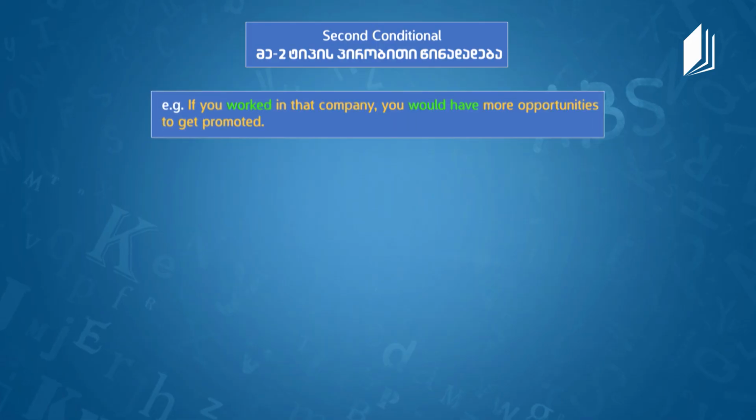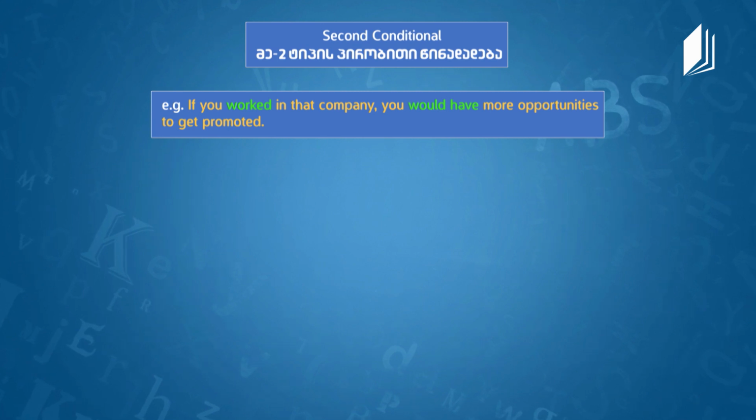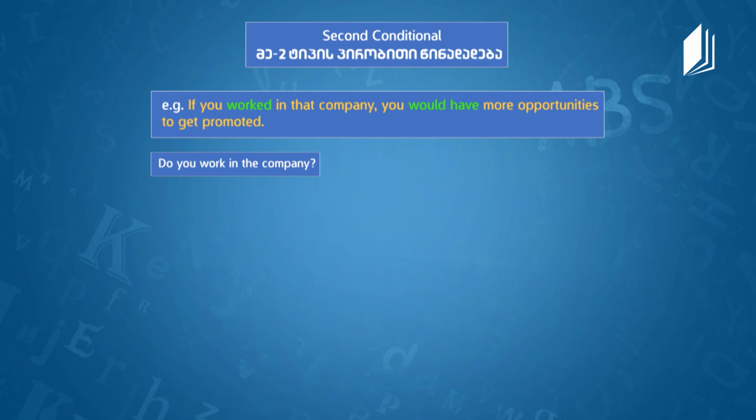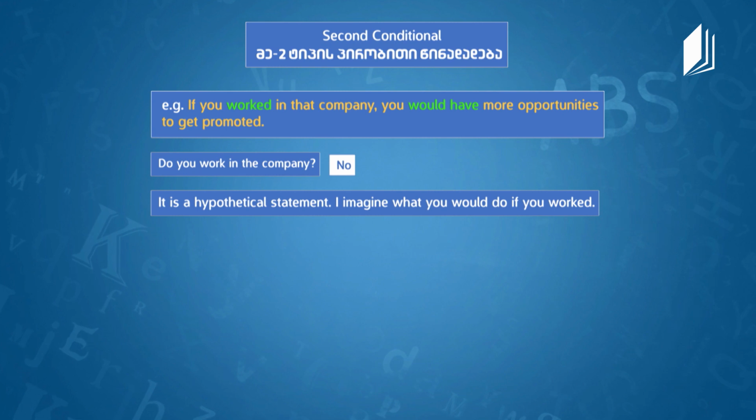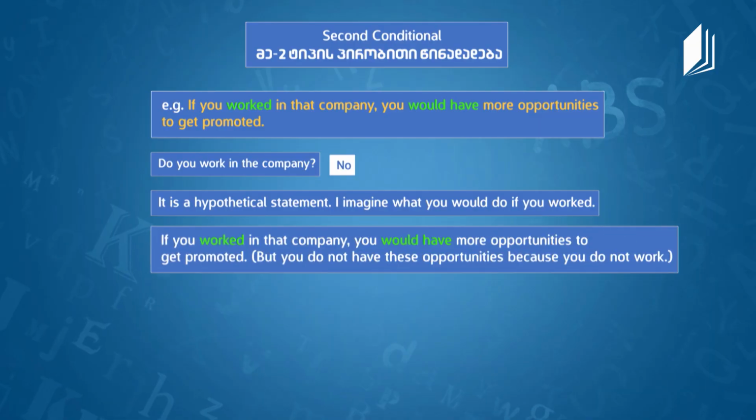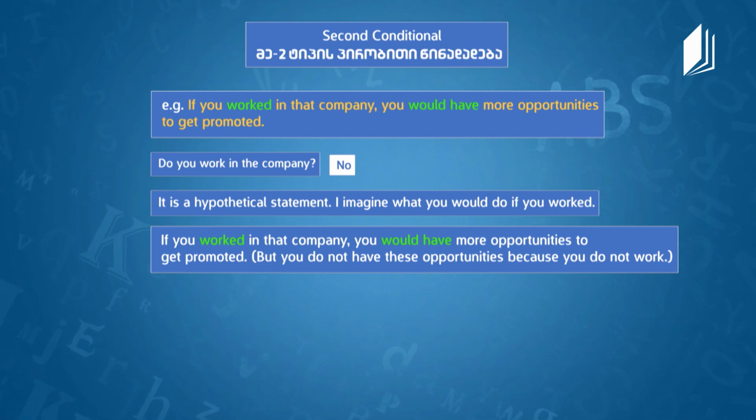If you worked in that company, you would have more opportunities to get promoted. So, do you work in that company according to the sentence? No. You don't. So it's a hypothetical statement. So I imagine what would you do if you worked. So if you worked in that company, you would have more opportunities to get promoted. But you don't have these opportunities because you don't work, right? Like working for Elon Musk or something.